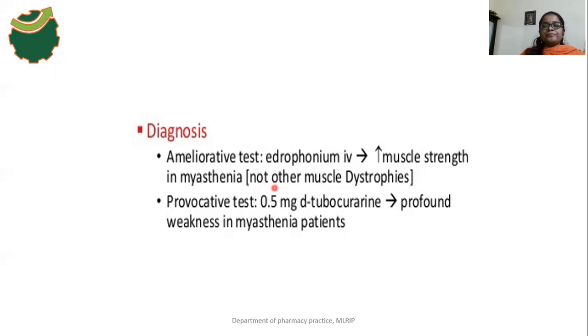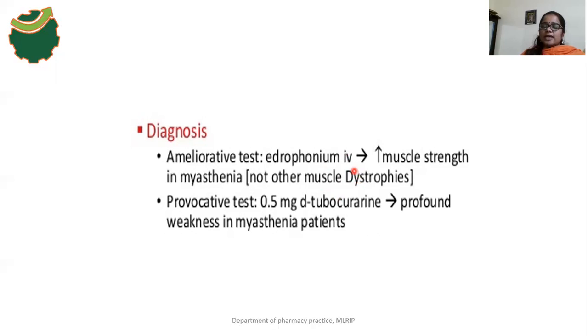Okay, and it is one kind of ameliorative test. Edrophonium is a reversible anticholinesterase inhibitor. Okay, first we have to give the 2 mg, after 30 to 60 seconds, not minutes, only seconds. After 30 to 60 seconds, again we have to inject the 8 mg. Okay, the route of administration is IV route. Then the effect in a myasthenia patient is that the muscle strength increases.